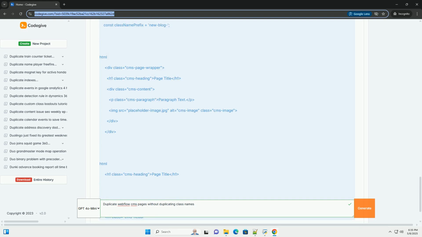Common methods include: URL parameters: parse the URL to get the ID from a query parameter, example ?id=123. Data attributes: store the ID in a custom data attribute on the CMS container element. Webflow API, advanced: use Webflow's API to retrieve the CMS item details. 5. Generate unique ID, prefix: a function that creates a semi-unique ID based on a passed prefix and some randomness.